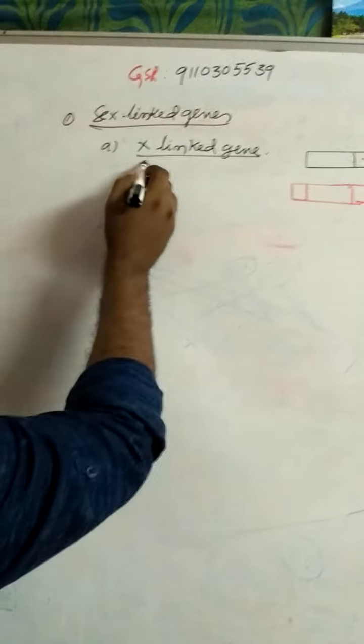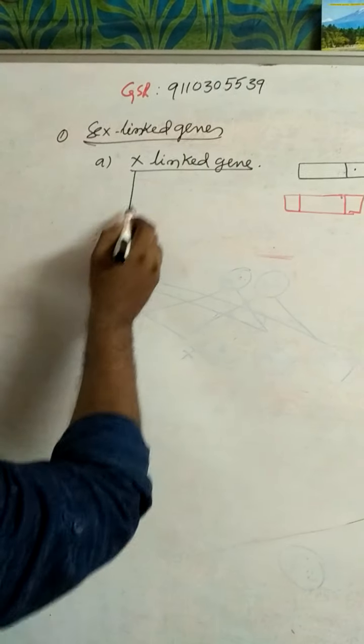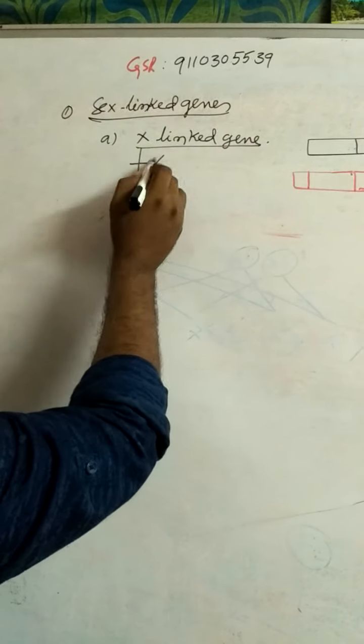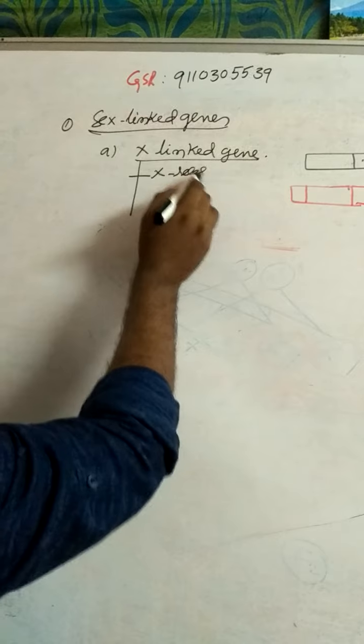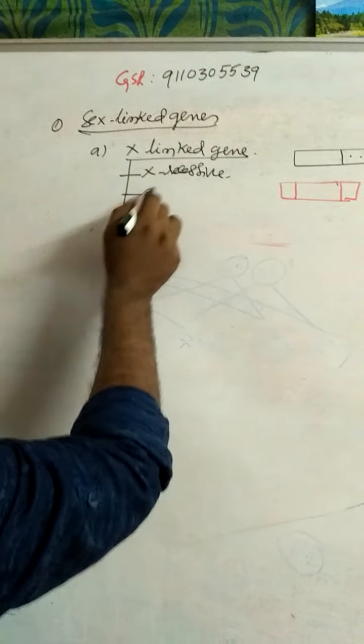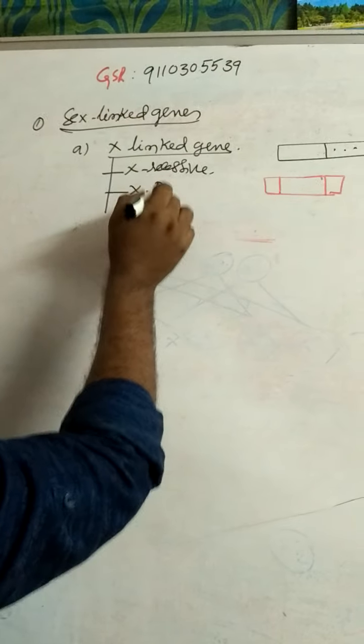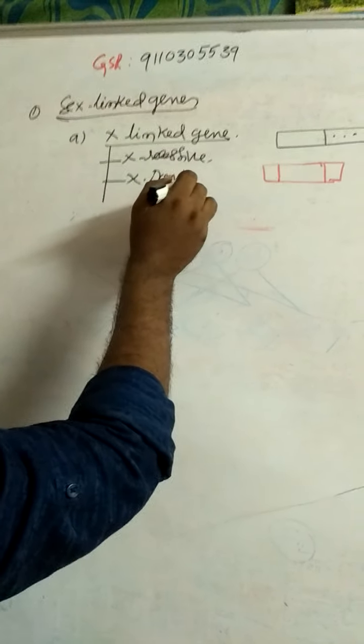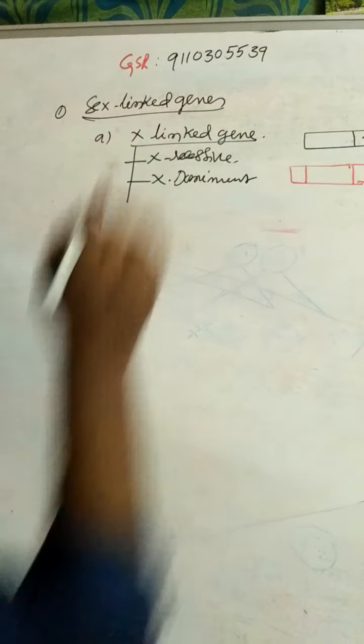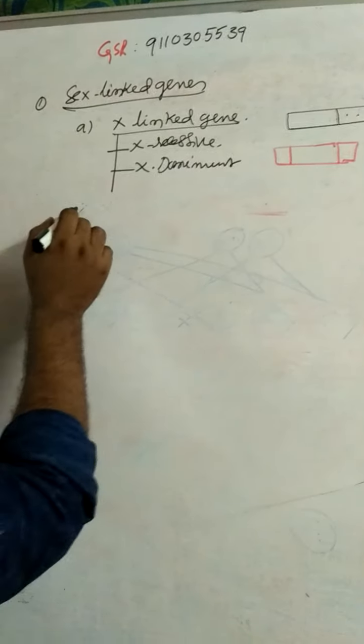X-linked genes or characters are again divided into two types: X-linked recessive and X-linked dominant genes.